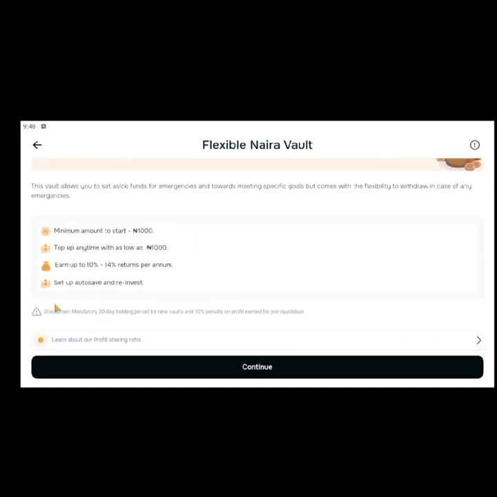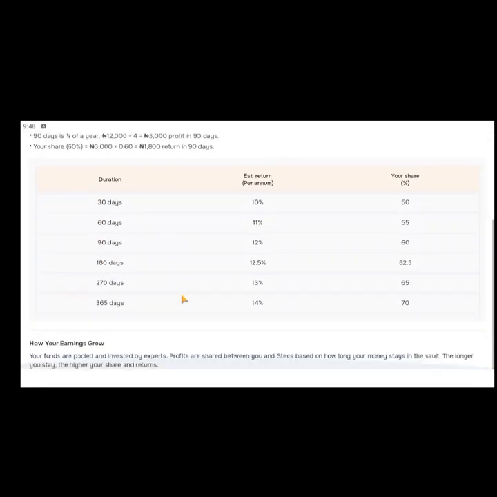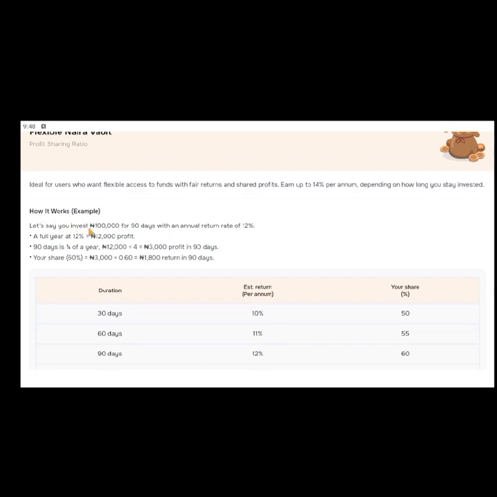So you can also go through this profit sharing rate or click on this to see how the sharing ratio actually works. For example, if you look at this, let's say you invest 100,000 naira for 90 days with an annual return of 12%. So at a full year at 12%, it means you'll be getting 12,000 naira as a profit on your 100,000 naira. So it means at the end of the whole period, you'll be getting 112,000 naira. So this is how it is being divided. So 90 days is 1/4 of a year. You understand. 12,000 naira is the total profit you'll be getting throughout the whole year that you invested your money. So you'll be getting 3,000 naira as a profit.